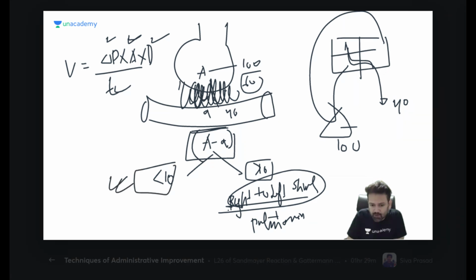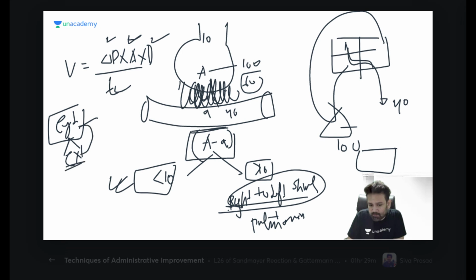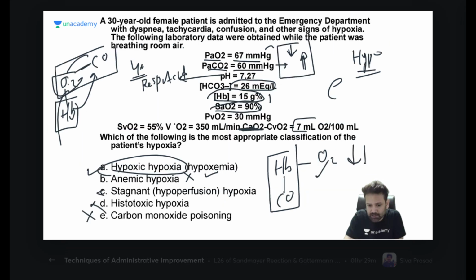Because oxygen is coming from the atmosphere, no problem with that. But when there is stagnant hypoxia, or if there is cytochrome toxicity, by what? Which poisoning is causing toxicity of the cytochrome? Cyanide poisoning. When cyanide poisoning is there, everything will be normal, only utilization is not good. So it will not be utilized.